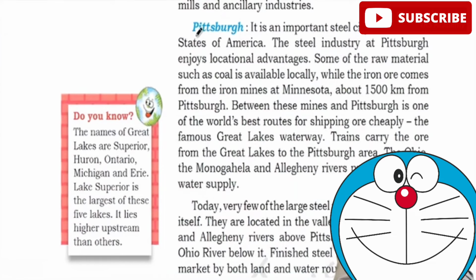Then they take the case of Pittsburgh in the United States of America, and the locational advantages are that iron ore mines were present in Minnesota. Between these mines and Pittsburgh is one of the world's best routes for shipping ore cheaply, that is the Great Lakes Waterway. I told you about the 5 Great Lakes. This was actually used, even though the distance was 1500 kilometers, because of this waterway they could set up there and bring all the minerals there. Along with this, other industries also developed in this region.